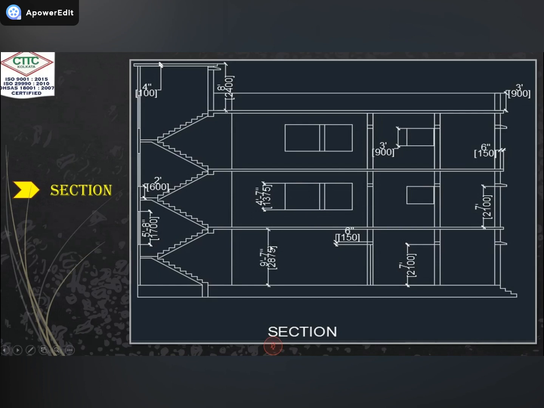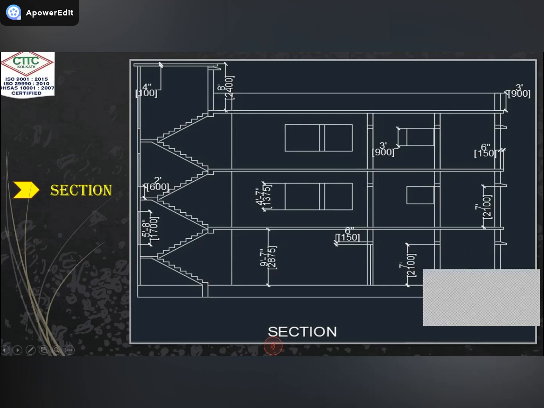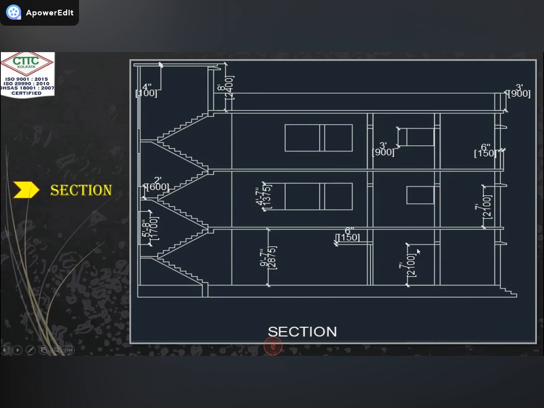In this section drawing, you can see here the floor to floor height. In elevation, we are not showing the section dimensions, but in section we are showing all the dimensions. This one window dimension is there, stair dimension is there. All the dimensions and all the detailing part we will show on the section. So section is very important for the drawing, for the purpose of work.